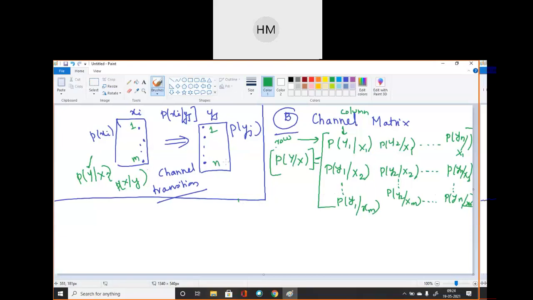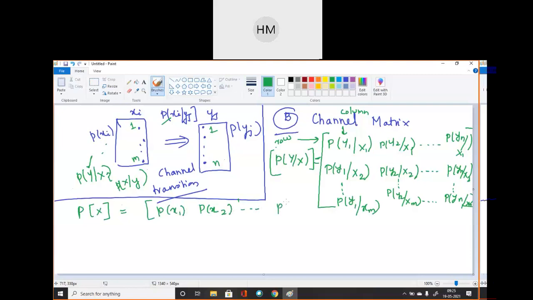So you can write the channel matrix is P of y by x, and we all know the summation of all input probabilities. Write down, input probability matrix is represented by a row matrix, which is given by, in this way only you have to represent the channel matrix.